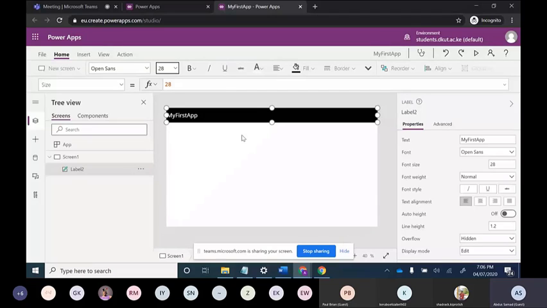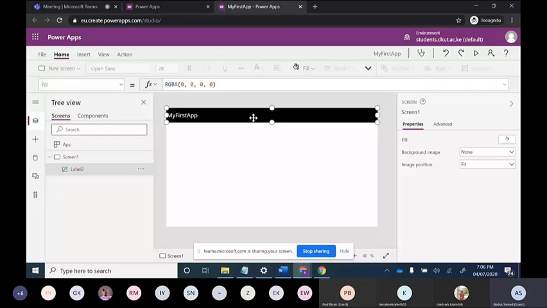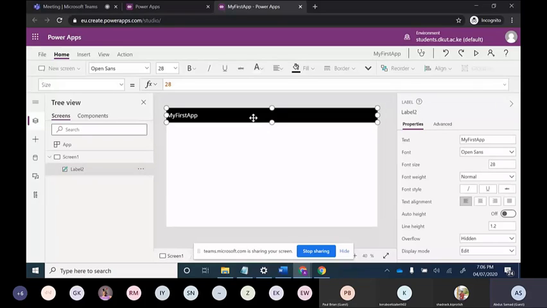So in today's session, we will build one simple registration app. So now I will rename this app as Registration Application in Power Apps.